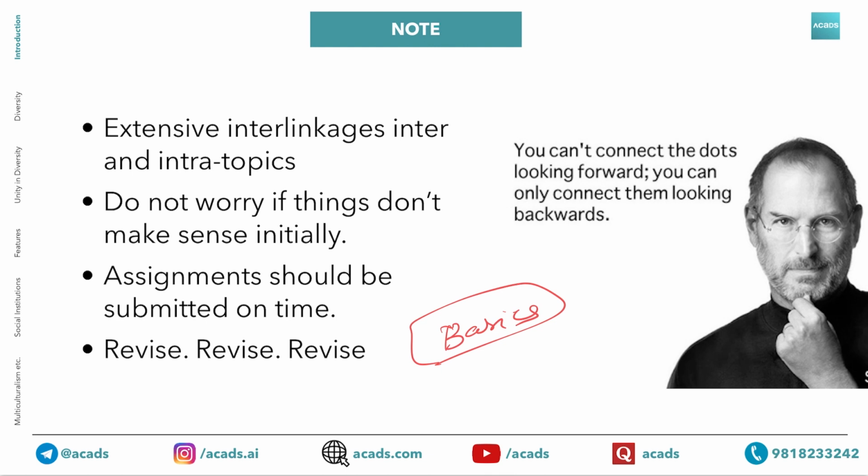Assignments, if there is any assignment after any lecture, please try to finish it first. It ensures that whatever we are teaching you, it gets internalized in your brain. And then revise. As I mentioned earlier, you need to revise data, compact notes, and mnemonics. Even if you are revising just these 3 things, it is more than sufficient for your mains exam.